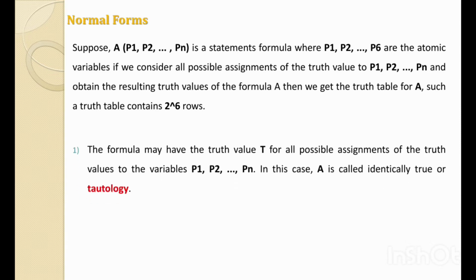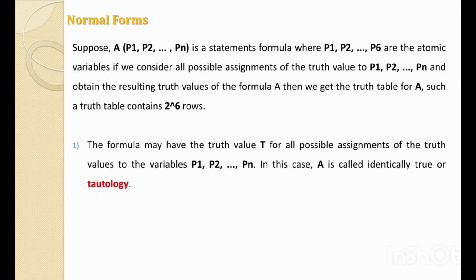Now we have three terms. If the formula has the truth value T for all possible assignments of the truth values to the variables, then the statement formula A is called identically true or tautology.